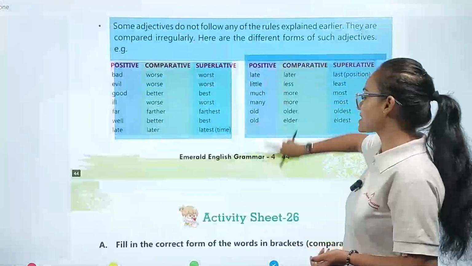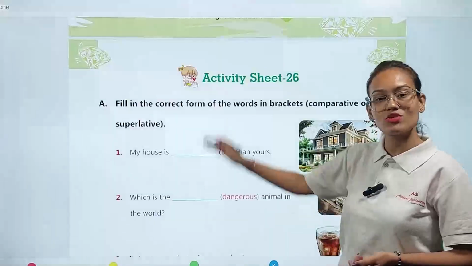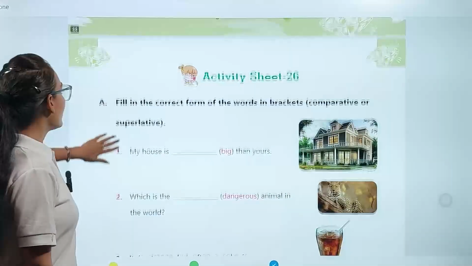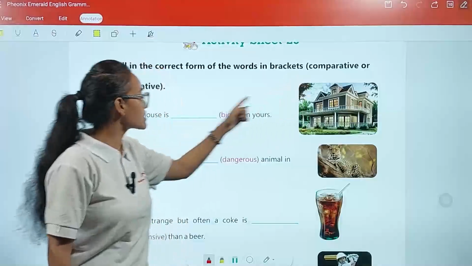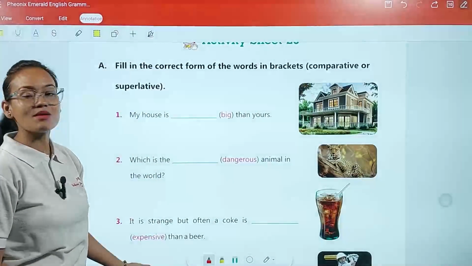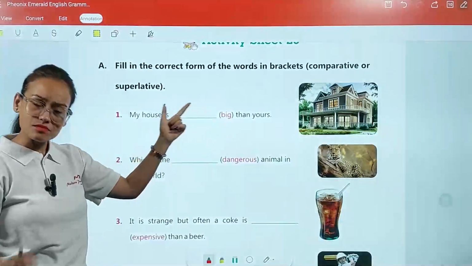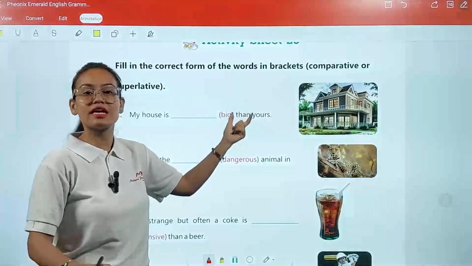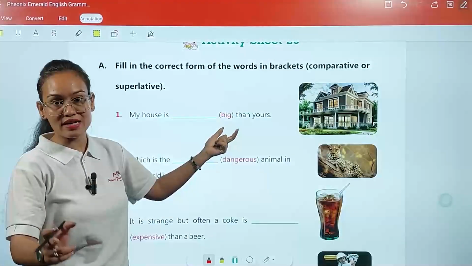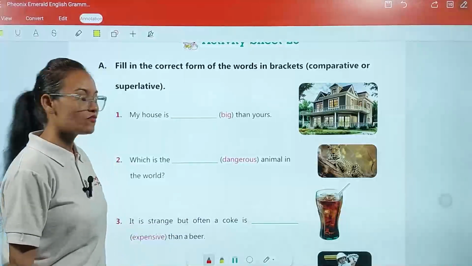Now come with me and let's complete activity sheet number 26, which is based on degrees of comparison. Here what we are going to do, my dear student, let's see. Fill in the correct form of the word in brackets, comparative or superlative. Here the blanks are given and in brackets the positive degree of the word is given. We convert this positive degree into the comparative or superlative degree according to the demand of the blank.